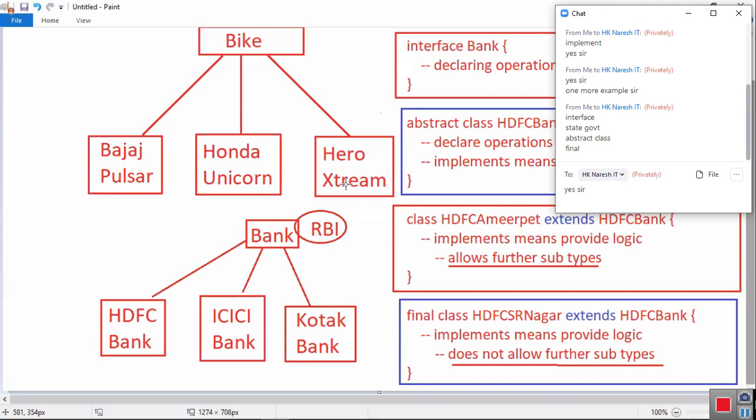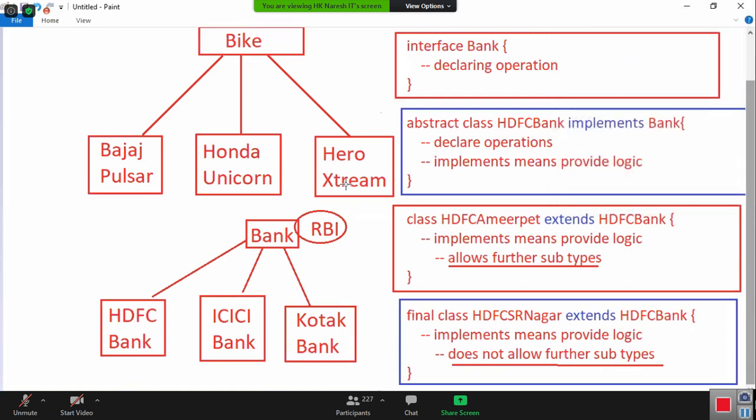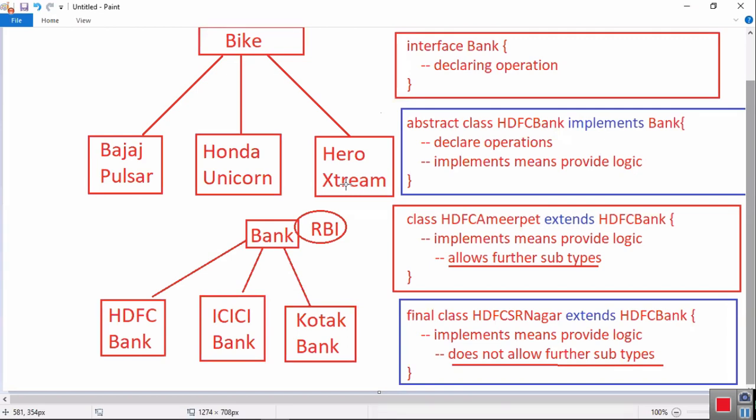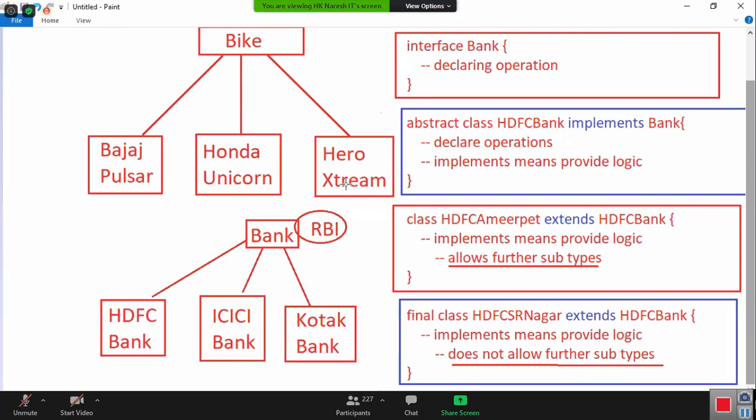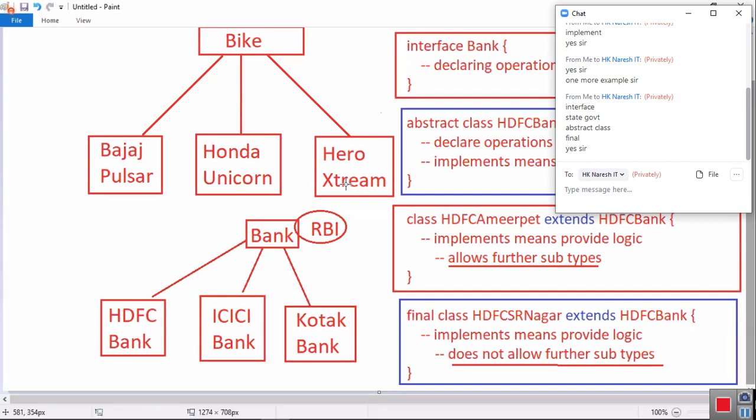You people take vehicles and go outside of your home onto the road. When you come out on the road with the vehicle, you must carry 5 things along with you. Number 1, RC. Number 2, license. Number 3, pollution certificate. Number 4, insurance. Number 5, helmet. If all these 5 are there, then you must have 100 rupees in your pocket. If any one of these things is not there, then you need 1000 rupees in your pocket. Yes or no?